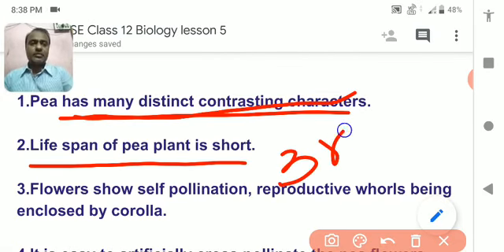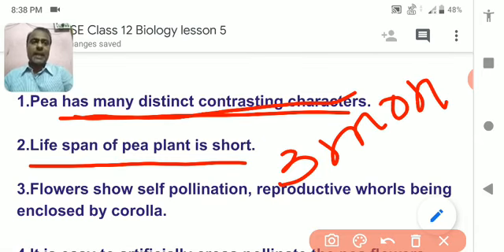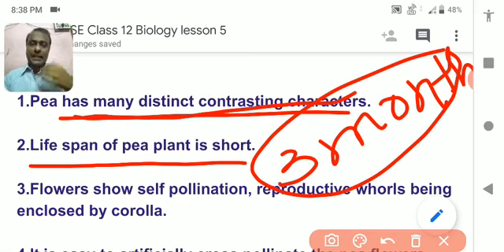So he was able to conduct lots of experiments in a very short time span, because the plant lives only for 3 months, and within those 3 months he can get all the characteristics of that plant, and one round of his experiment is completed in each 3 months.